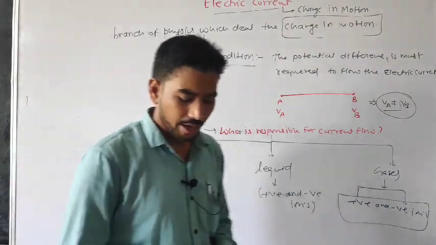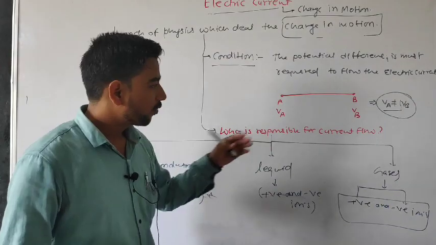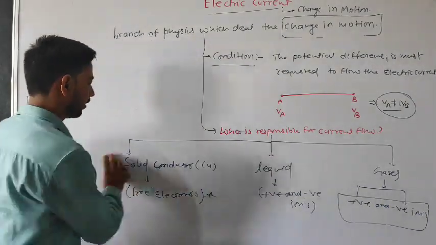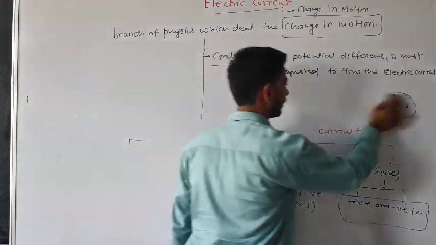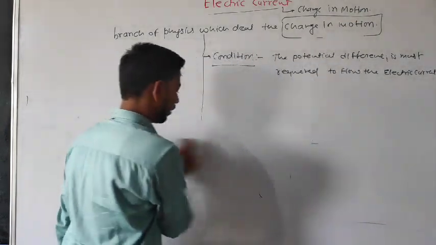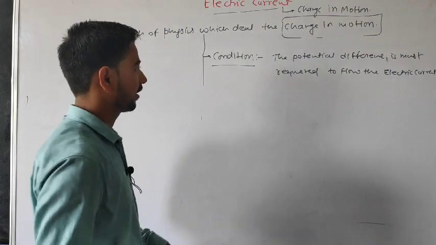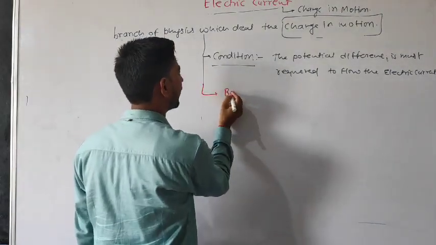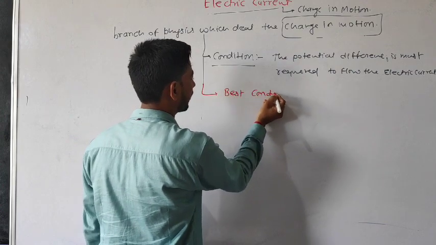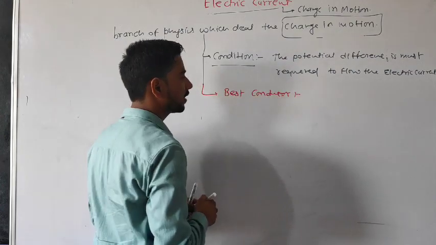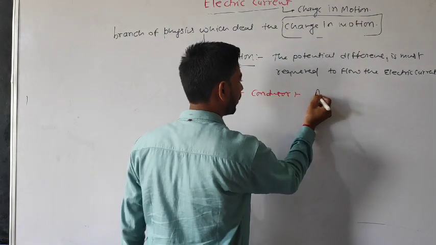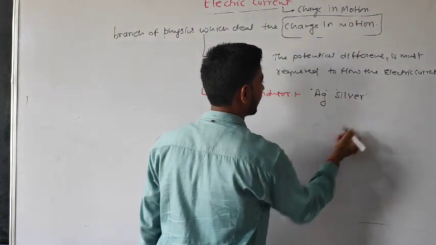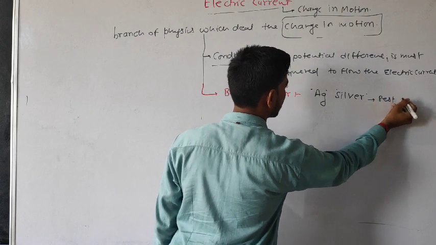Next, suppose you want to ask, who is the best conductor? Because current flows in conductors, we know, so who is the best conductor? Remember this, silver is the best conductor. Silver is the best conductor.